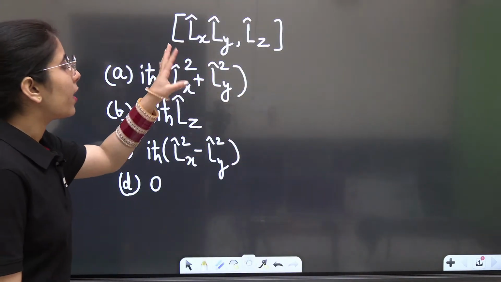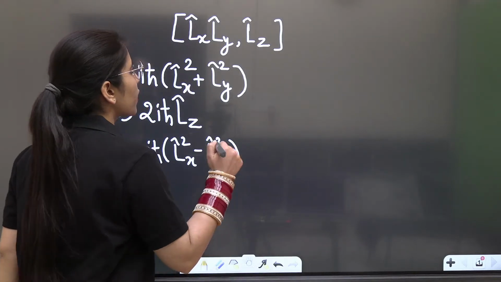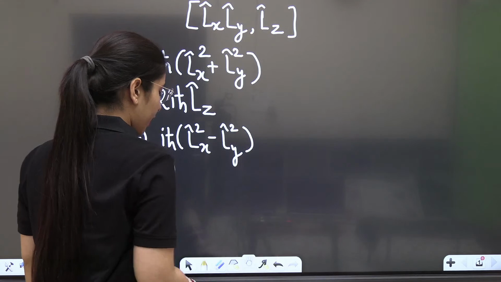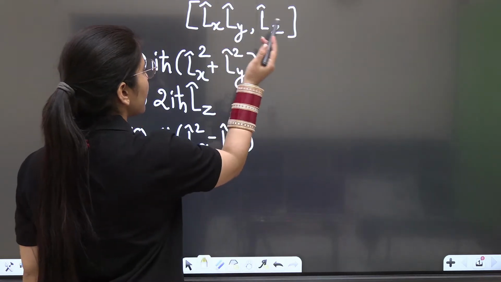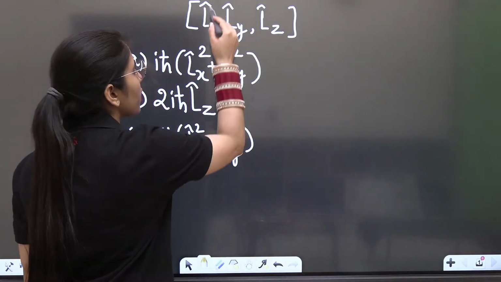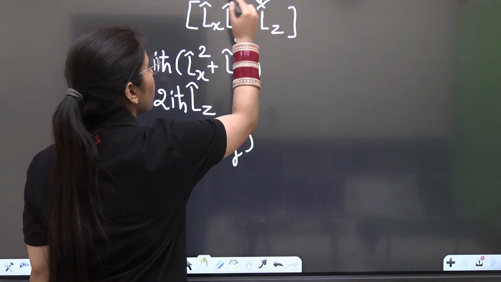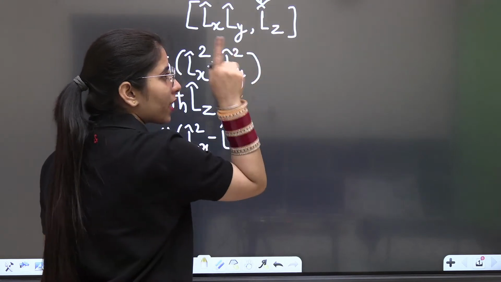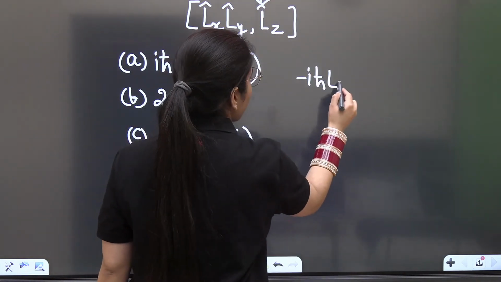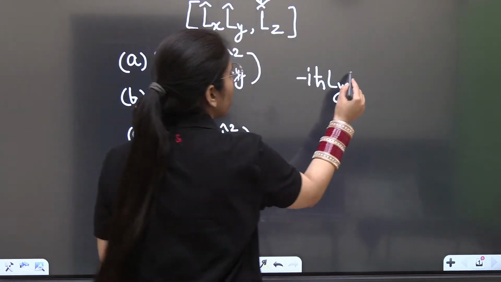Basically, you are having Lx with Lz. You can simply see, will it give you something? Lx with Lz, yes, you will be getting some value from there. Ly with Lz, will it give you something? Yes, you will get some value from there. So from the Lx with Lz combination, x, y, z, x, opposite now, so minus iota h cut Ly is something you will get. Ly is already there.